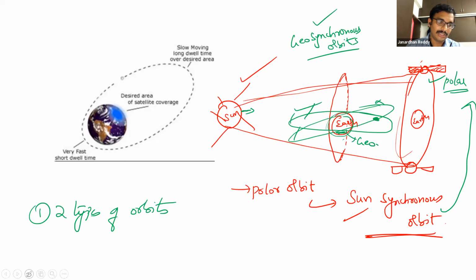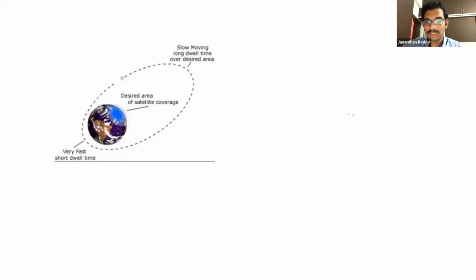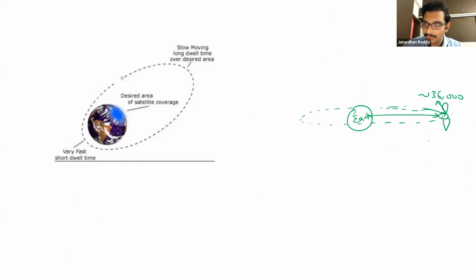Suppose we are launching the satellite at this particular distance, that is parallel, that is the geostationary thing. If the distance is around 36,000 kilometers and you have launched from India, you can see that the satellite, in spite of moving, will look as if it is fixed somewhere in the sky.